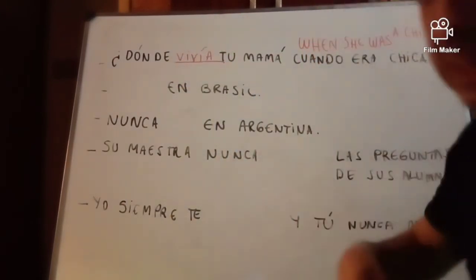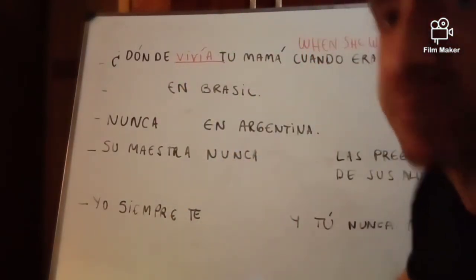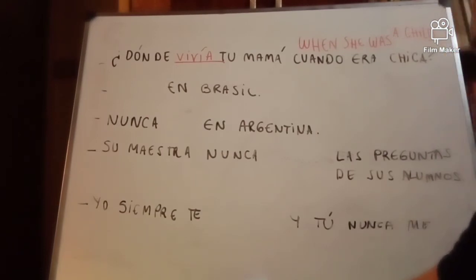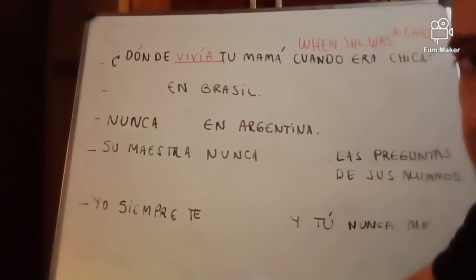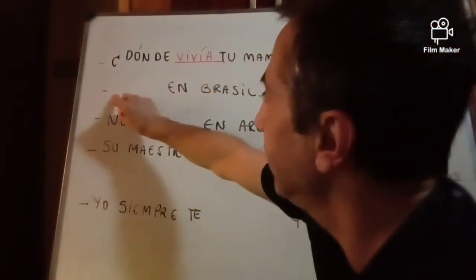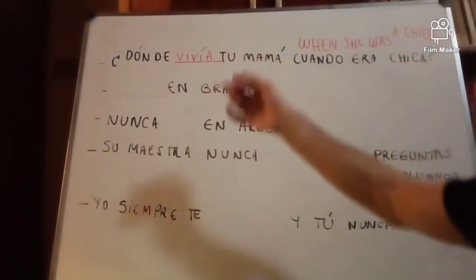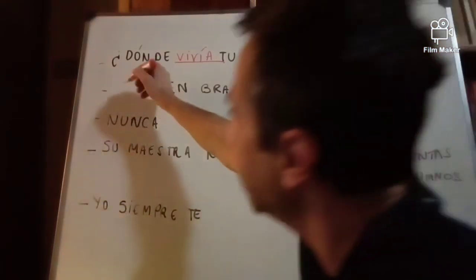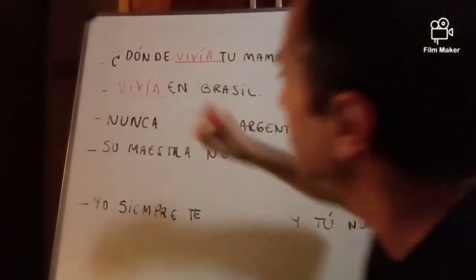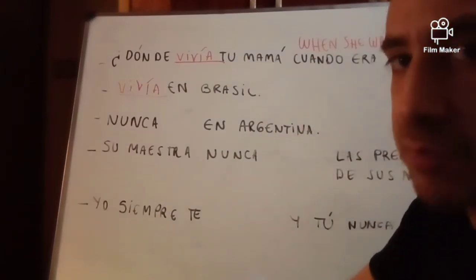Because it's a repetitive action in the past. So it means, I repeat, where did your mother used to live when she was a little child? And let's say the other person says, vivía en Brasil. She used to live in Brazil.